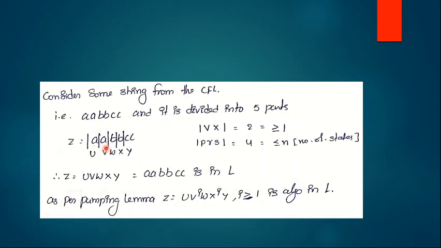So here the length of V is 1 and the length of X is 1. That means |VX| is 2, so it satisfies the given pumping lemma condition. And |PRS| is less than or equal to N.